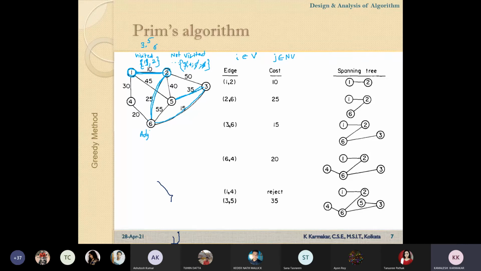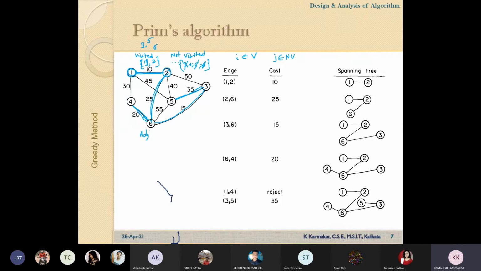Will you apply depth first search, DFS algorithm here? Okay, I'm assuming that according to your guideline, you will return here and you will add it. So that will give you an optimal solution.